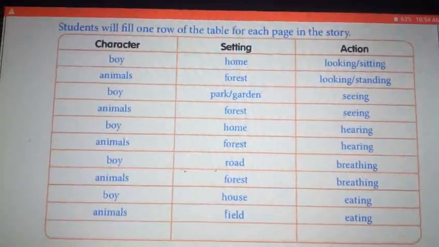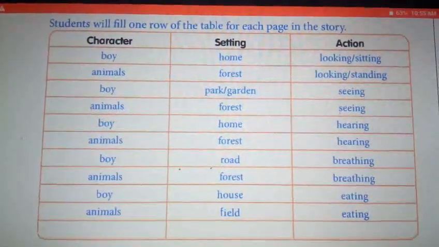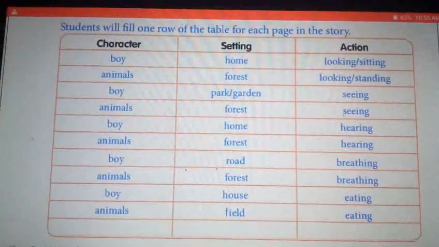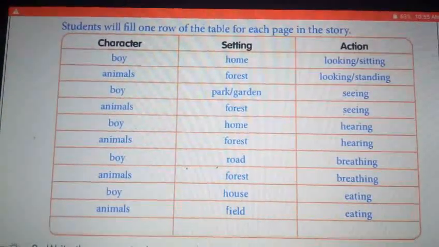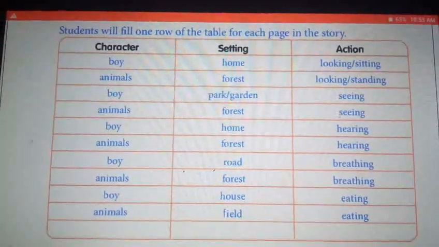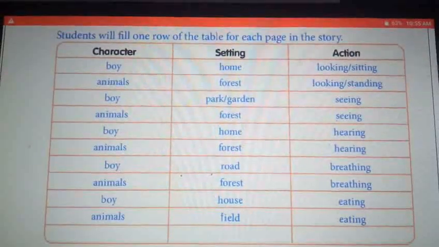Okay. Yeah, great, my dear children. If you are not complete, you will pause this video and then write the answer. Okay. Character, settings and action. So are you clear from this?